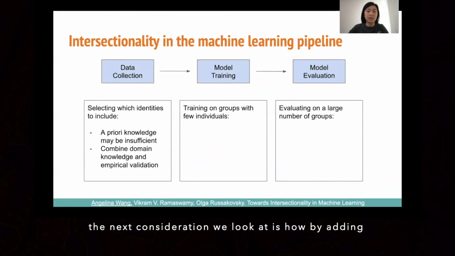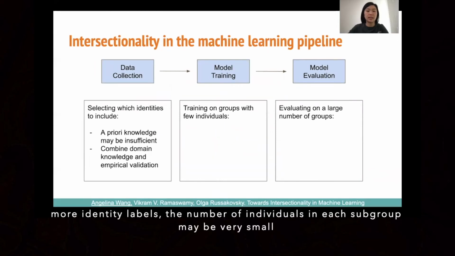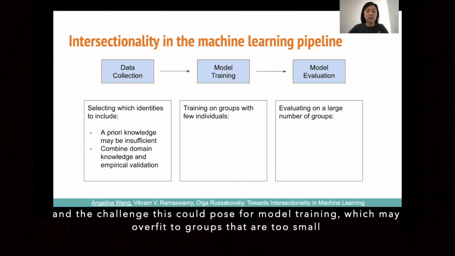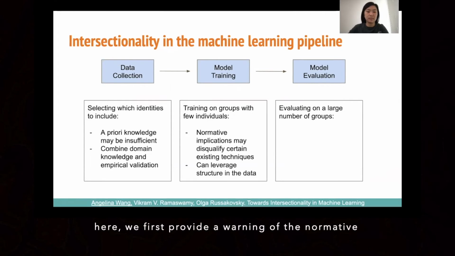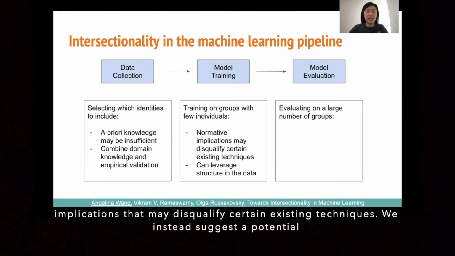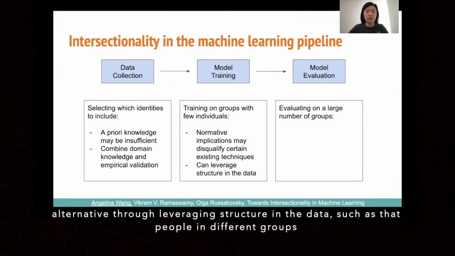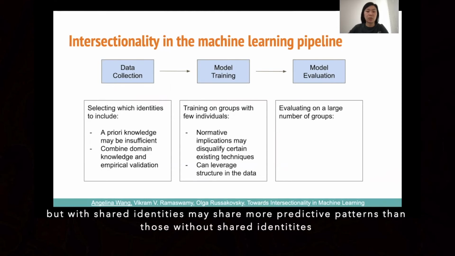The next consideration we look at is how by adding more identity labels, the number of individuals in each subgroup may be very small, and the challenge this could pose for model training, which may overfit to groups that are too small. Here, we first provide a warning that normative implications may disqualify certain existing techniques. We instead suggest a potential alternative through leveraging structure in the data, such as that people in different groups with shared identities may share more predictive patterns than those without shared identities.